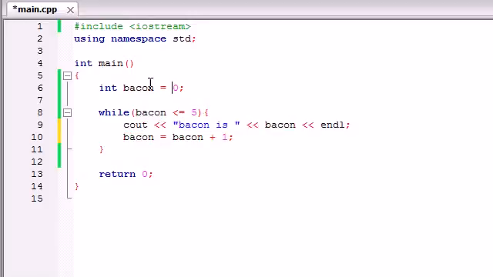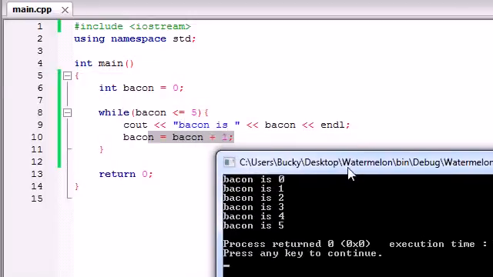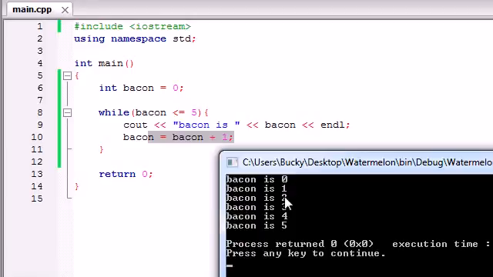So the first time it runs, it's going to be 0, and then it's going to add 1 to it, so then it's going to be 1, then 2, 3, 4, 5, and by the time it gets to 5, it's going to change it to 6 and not run. So let me go ahead and show you guys. Bacon is 0, 1, 2, 3, 4, 5. So we already know why bacon ran in this case.